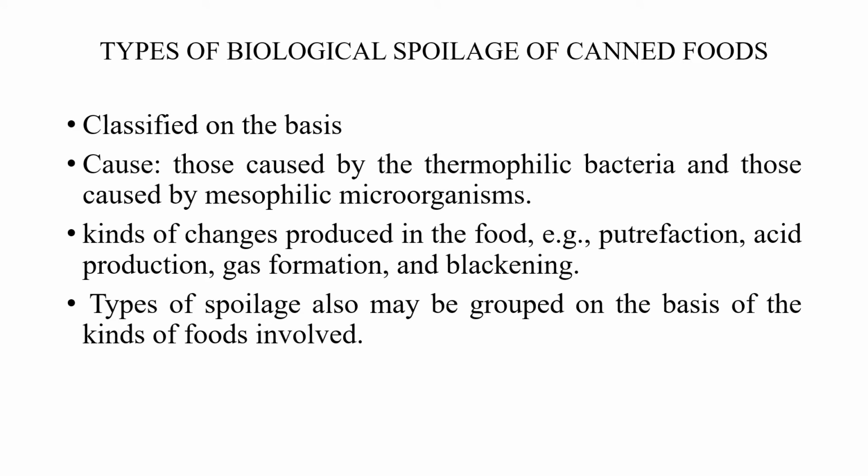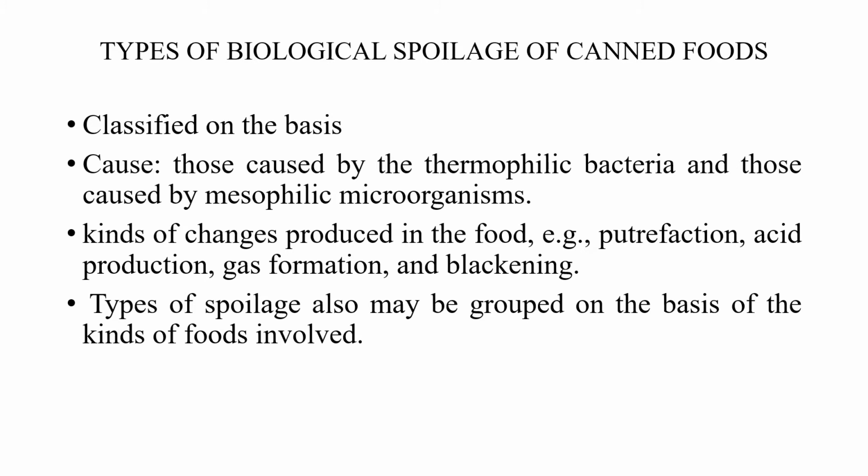Then coming to the types of biological spoilage of canned food, first we are looking at the classification on the basis of the cause. They can be classified as spoilage caused by thermophilic bacteria and spoilage caused by mesophilic microorganisms. Next is the classification on the basis of the kind of changes produced in the food, like putrefaction, acid production, gas formation, and blackening. And also the next is that types of spoilage may be grouped on the basis of the kind of